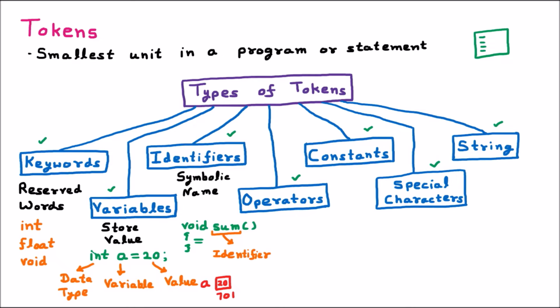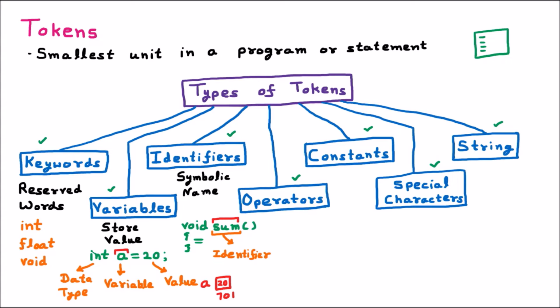Now, between identifier and variable there is something common. Understand the logic. You know that the a in int a is a user-defined name. Also sum is a user-defined name. These two are user-defined names. So what is the difference between variable and identifier? Both look the same, because any name I provide, like void sum where sum is the name, or int a where a is my own name, is an identifier.